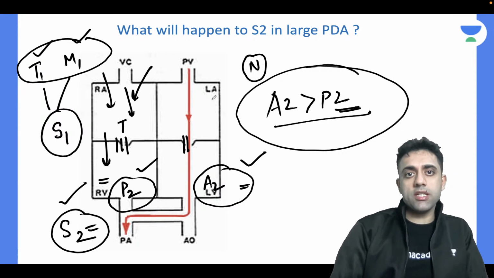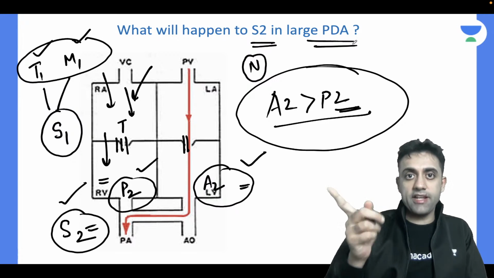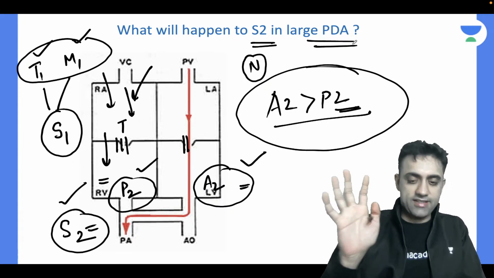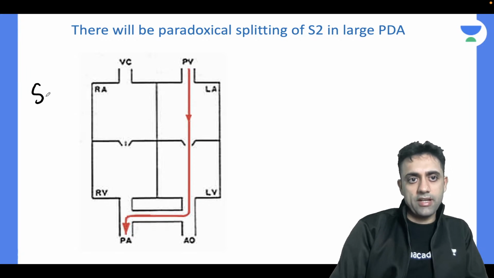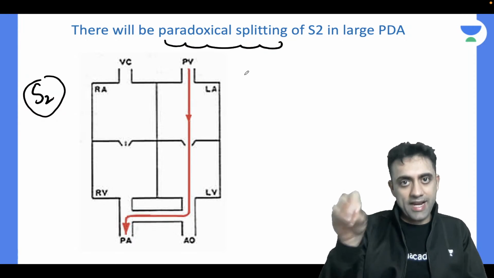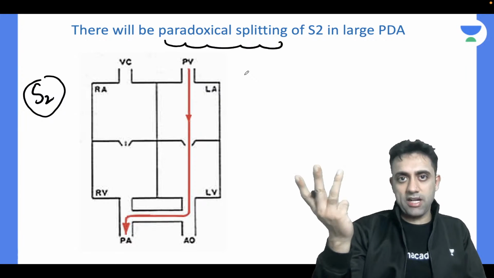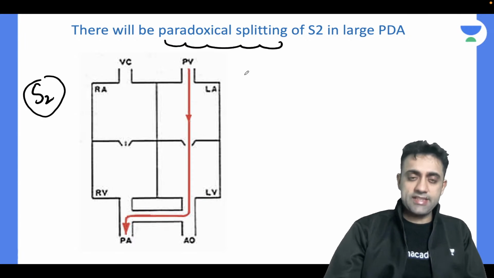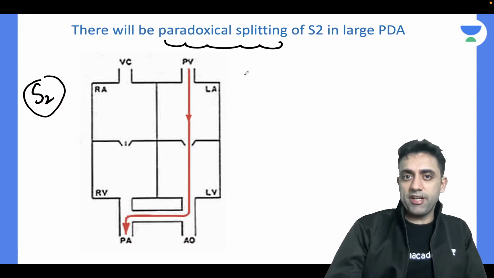Okay. Now my question is, what will happen to the S2 heart sound in a large PDA? Not just a PDA, a large PDA. Something else happens in large PDA, that's why I'm emphasizing large PDA. So what happens to the S2 sound in a case of large PDA will be paradoxical splitting. Now please, number one, first write that it's paradoxical splitting, and I'll explain to you what paradoxical splitting is. In large PDA at S2, you will see paradoxical split. Paradoxical means reverse.